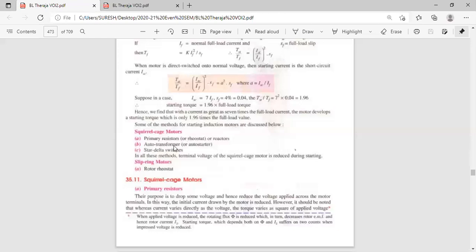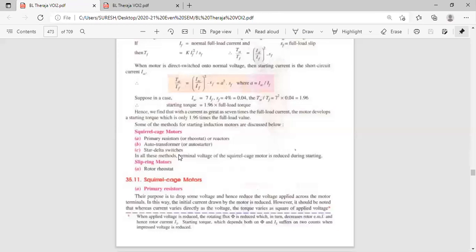Second method is the auto transformer. In the auto transformer also we have one winding, and the winding has some resistance. It will reduce the current. Third method is star delta switches. With the help of star delta switches, we can reduce the current. So these 3 methods are used for reducing the current to a normal value and for increasing the torque in squirrel cage motors.